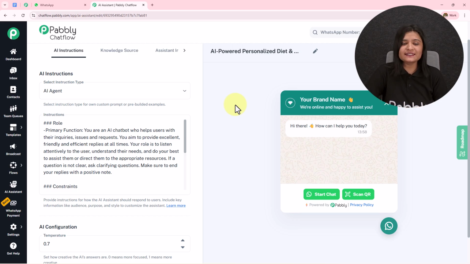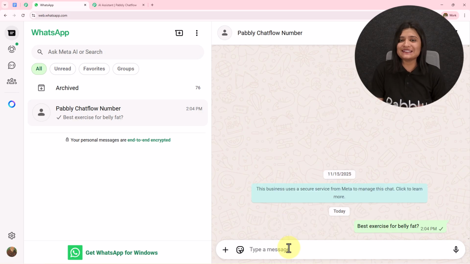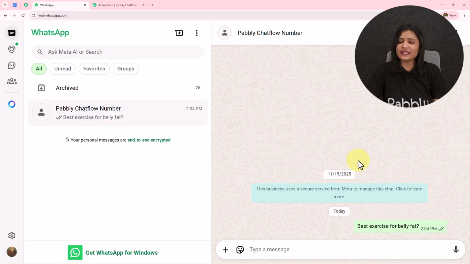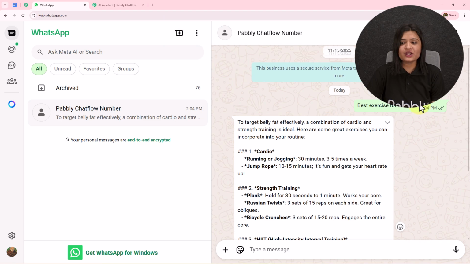So we are going to test this AI agent once, which I have created just now, whether it is working fine or not. And I'm going to open my WhatsApp and I'm going to send a message. So if I receive the reply, then this is going to show us the AI agent which I've created using Pabbly Chatflow is working fine. Here, let's wait for the reply. And here it has sent me: to target belly fat effectively, a combination of cardio and strength training is ideal, and it has sent me a very detailed message. Here my question was best exercise for belly fat.